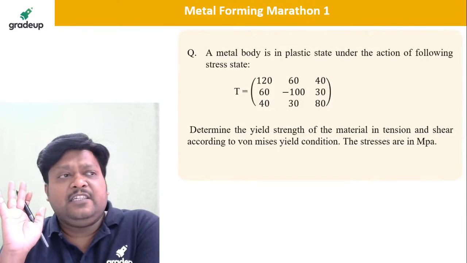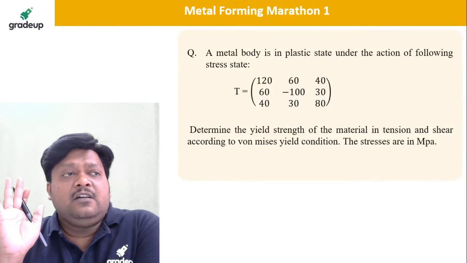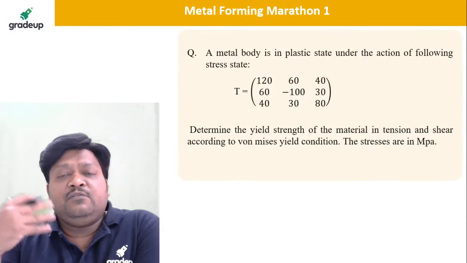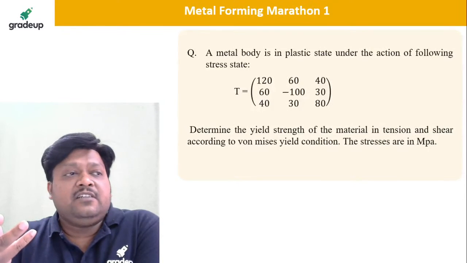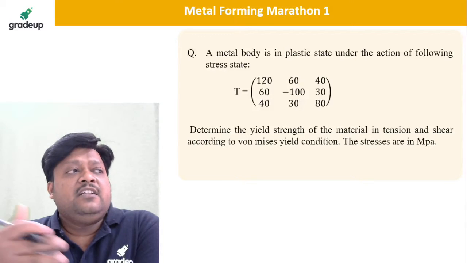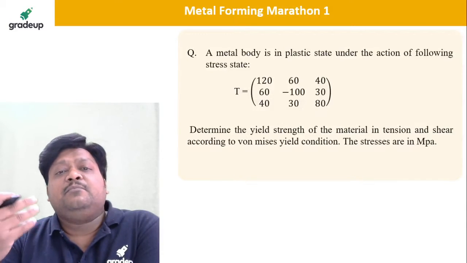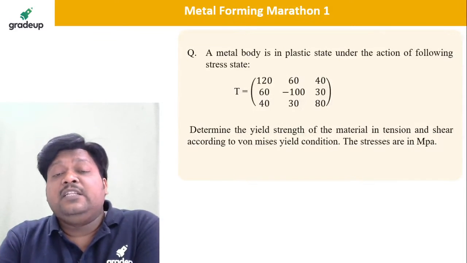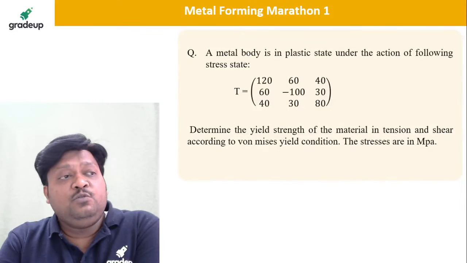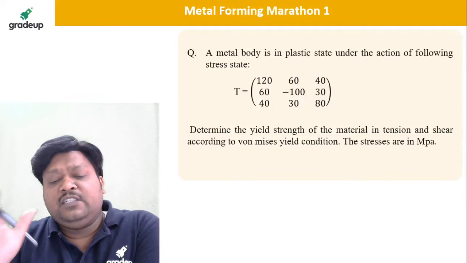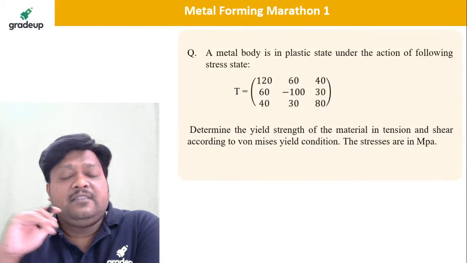So you know, dear students, the stress-strain theories: the maximum shear stress theory, and the von Mises distortion energy theory. Based on that, this question is there. I hope you know all this.